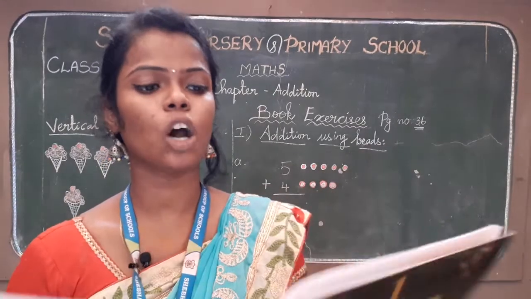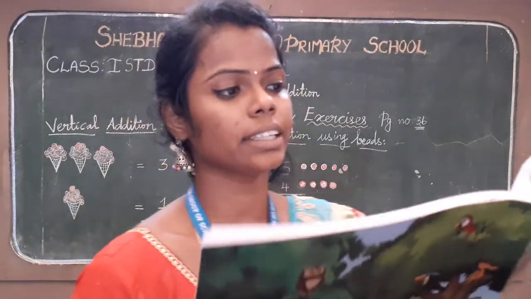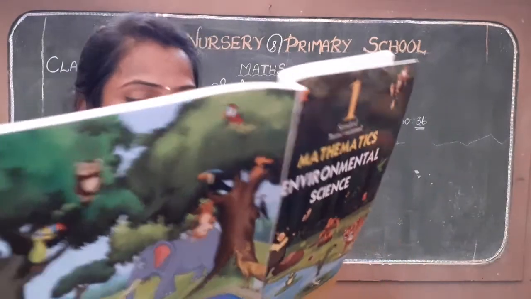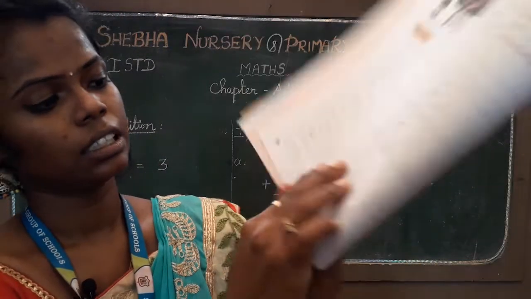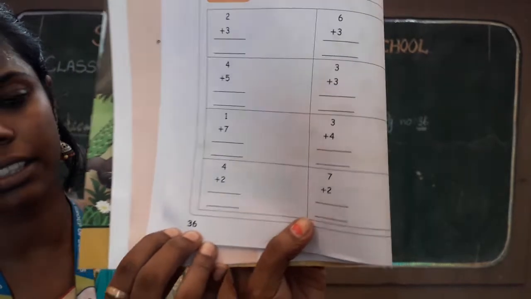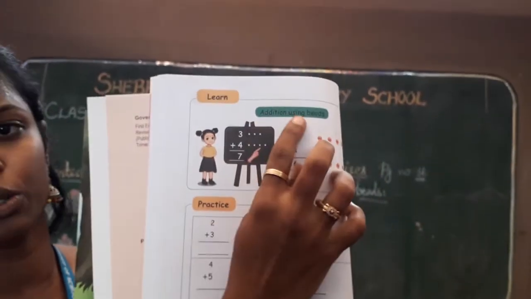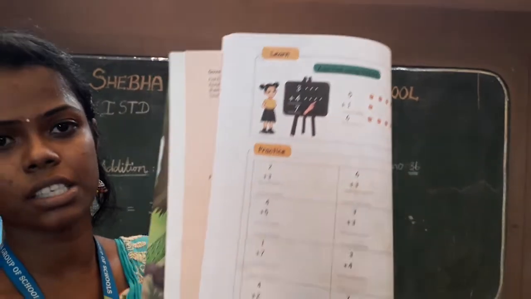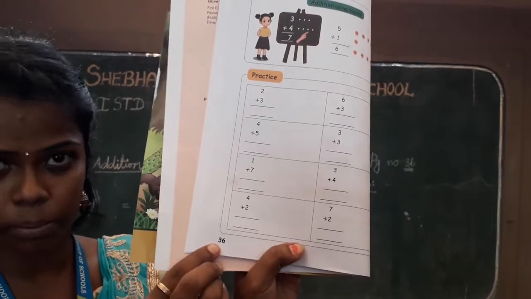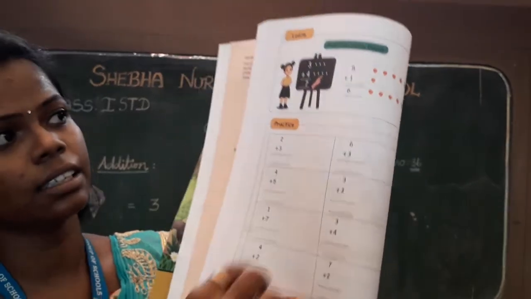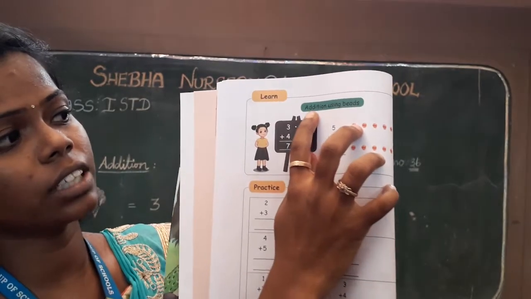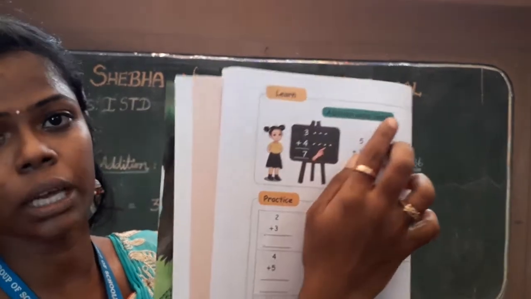Okay children, now I am going to do the book exercise. All of you take the book page number 36. Addition using beads.